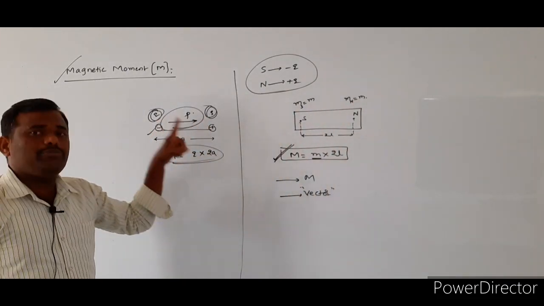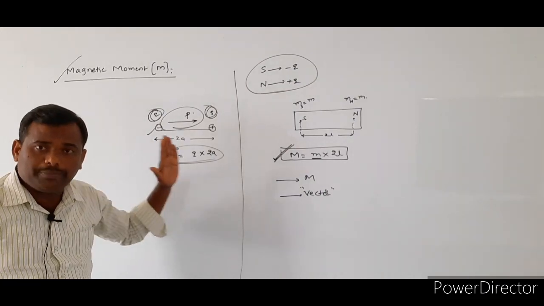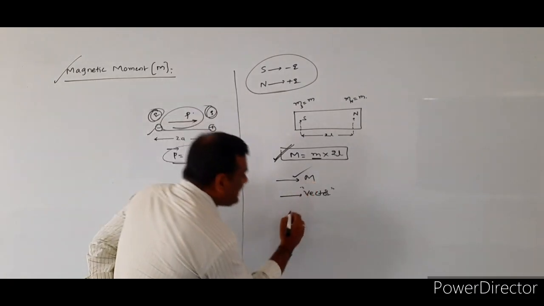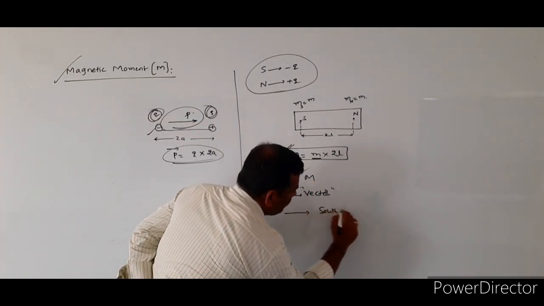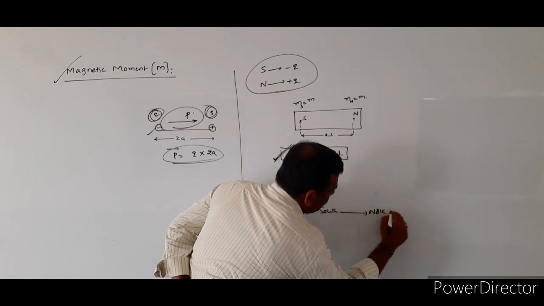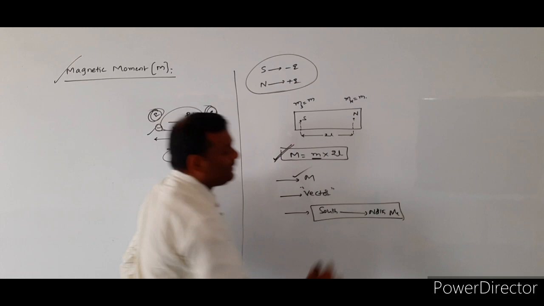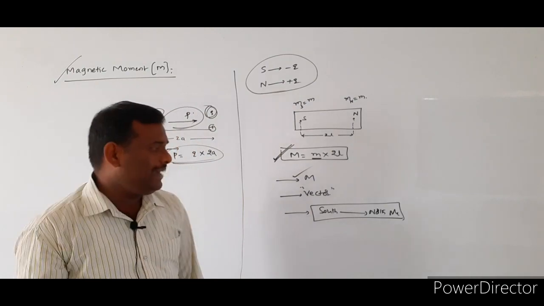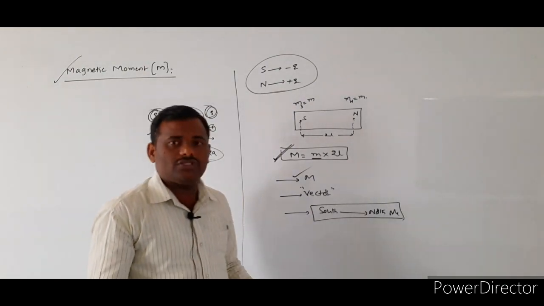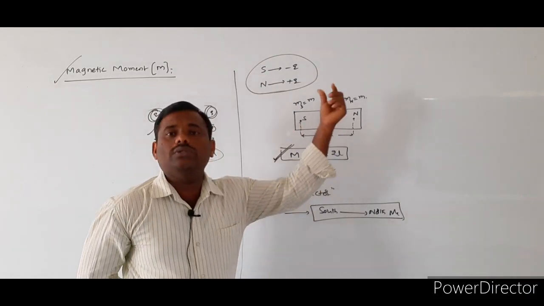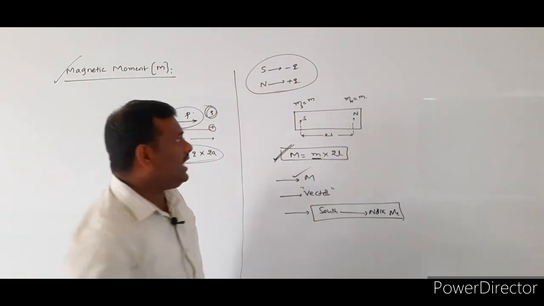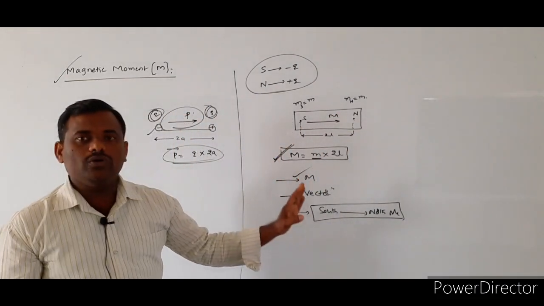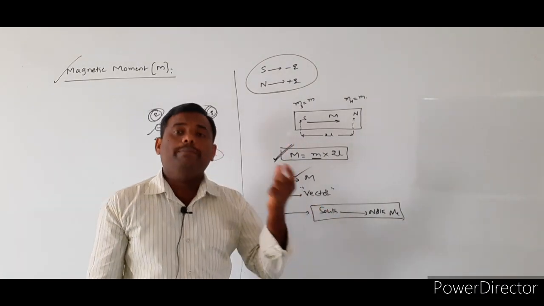So here the direction of the dipole moment is directed from negative charge to the positive charge. Here also the direction of the magnetic moment is always directed from where to where? South to north pole. We have to consider the direction of the magnetic moment always from the south pole to the north pole only. So we have to mention the direction of M like this, from south pole to the north pole. So this is about magnetic moment.